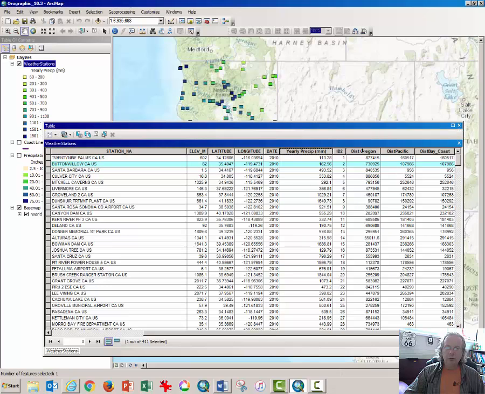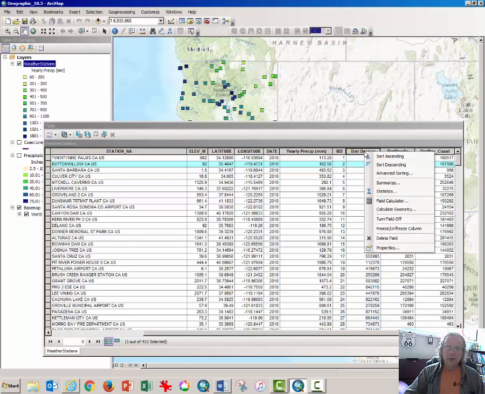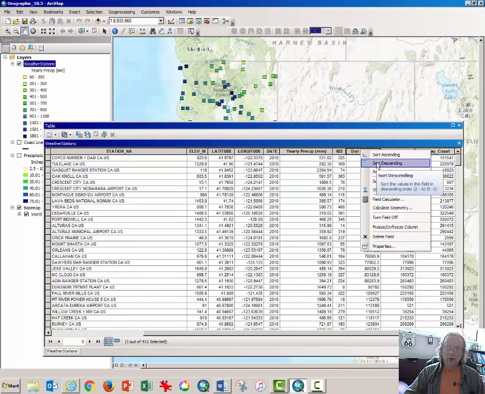You can sort this data by right-clicking on the column header. I'm doing that right now. It's taking a moment. And you can sort A to Z, or low number to high number, or high number to low number.